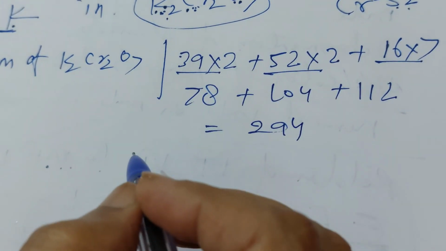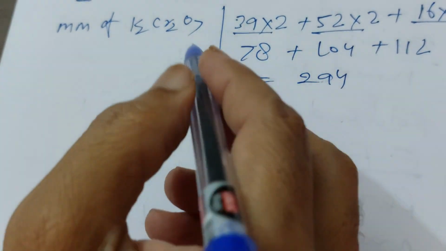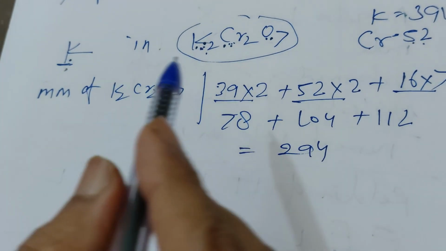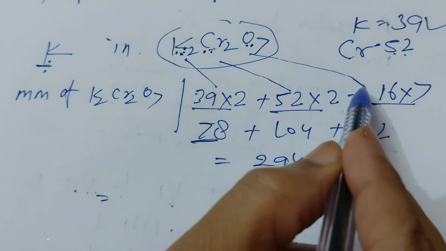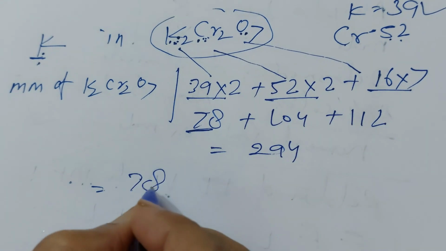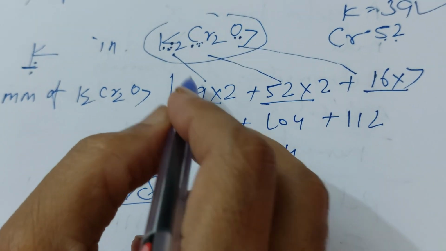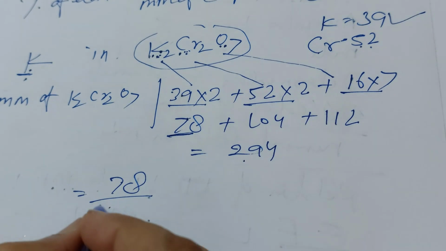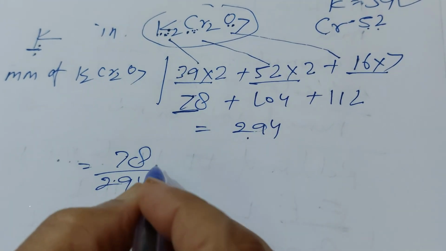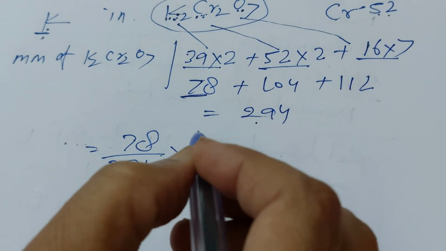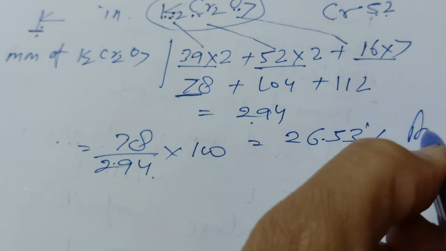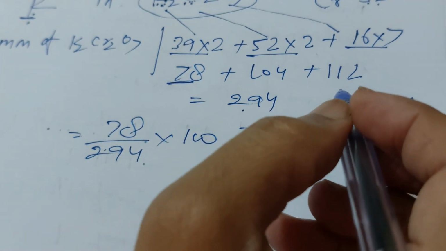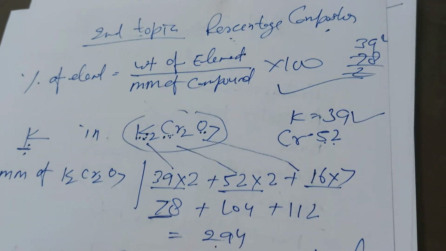So for the percentage composition of potassium, the mass of potassium is 78. The mass of potassium divided by the mass of the compound, 294, into 100 is equal to 26.53%. That is the answer. So you can easily calculate the percentage composition of any compound.